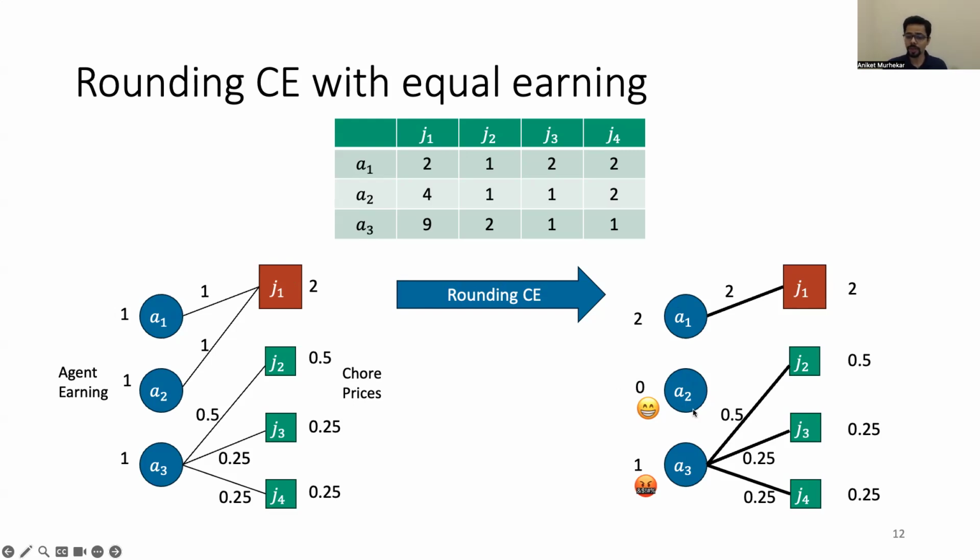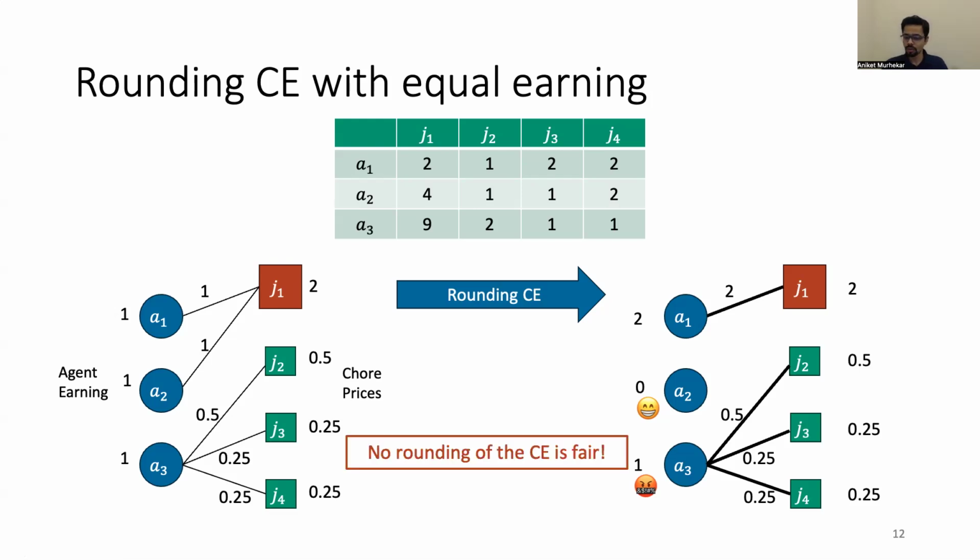However, in this rounding, because A2 has a high loss in earning, A3 ends up envying A2 quite a lot, even after removing any chore from her own bundle. So in fact, no rounding of the competitive equilibrium is fair. No rounding of the competitive equilibrium is alpha-EFX for any finite alpha.